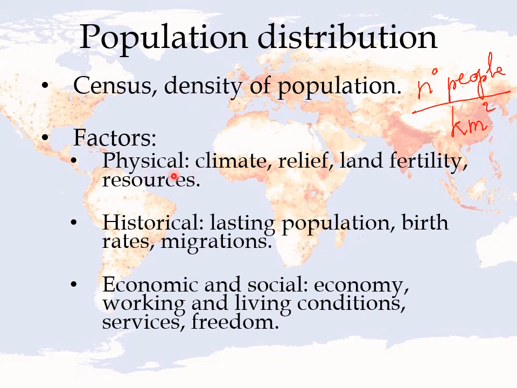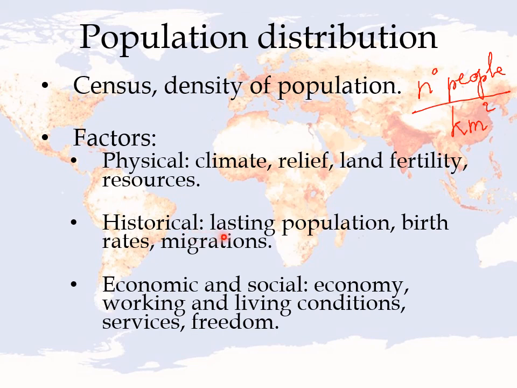They can be physical factors, the climate. People prefer warmer climates, which are better for living, the relief, land fertility, and resources. For example, the highest mountains aren't good for life. If there aren't enough lands that allow the people to have agriculture to eat, there won't be as many people, and other resources such as water or oil that can create a great economic wealth.